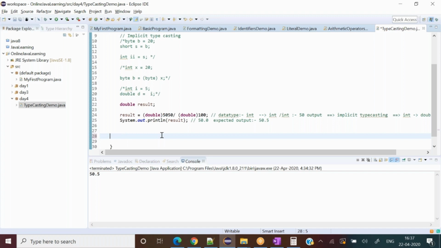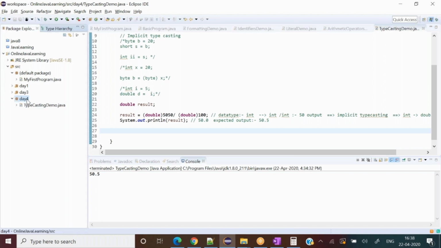Right. Now let's discuss the other thing. Otherwise, typecasting has a lot of other concepts as well, but that will come when we define our own classes, user defined data type classes. These are primitive data types, inbuilt data types for us. So at the time of the object oriented concept, I will bring typecasting one more time. There also you have to be careful with typecasting. Okay, let's discuss the other concept. That is it for now for typecasting. I think enough for typecasting for now.